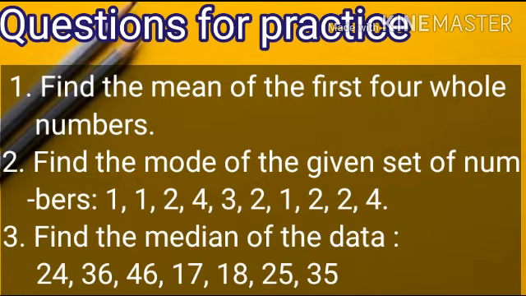Now I am giving some question for practice. First, find the mean of the first four whole numbers. Second, find the mode of the given set of numbers 1 1, 2 4, 3 2, 1 2, 2 4. Third, find the median of the data 24, 36, 46, 17, 18, 25 and 35.